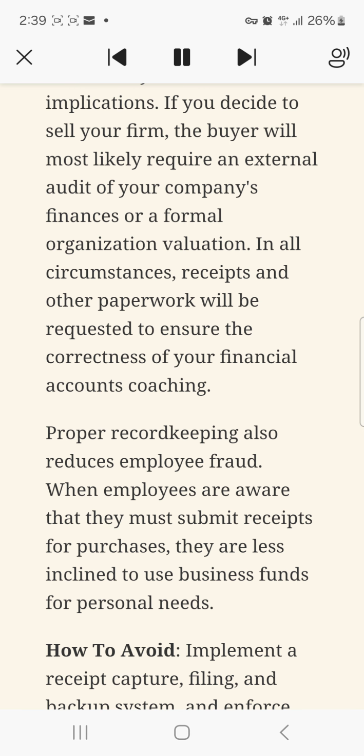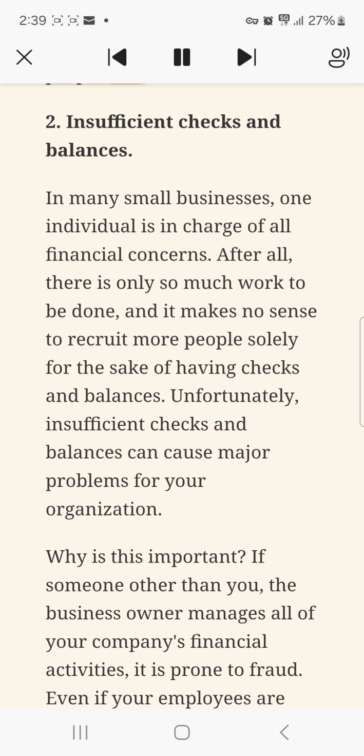However, the need for effective record keeping extends beyond tax implications. If you decide to sell your firm, the buyer will most likely require an external audit of your company's finances or a formal organization valuation. In all circumstances, receipts and other paperwork will be requested to ensure the correctness of your financial accounts. Proper record keeping also reduces employee fraud. When employees are aware that they must submit receipts for purchases, they are less inclined to use business funds for personal needs. How to avoid: implement a receipt capture, filing, and backup system and enforce proper use.